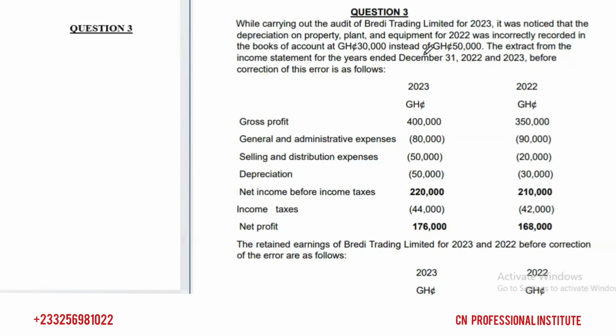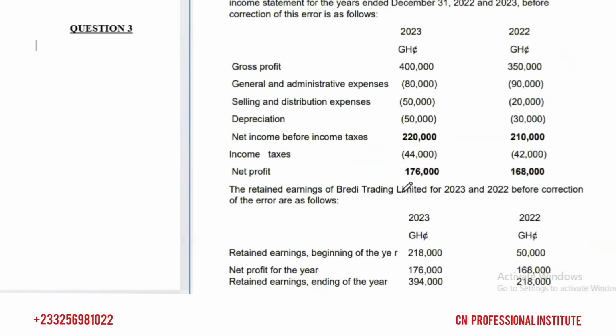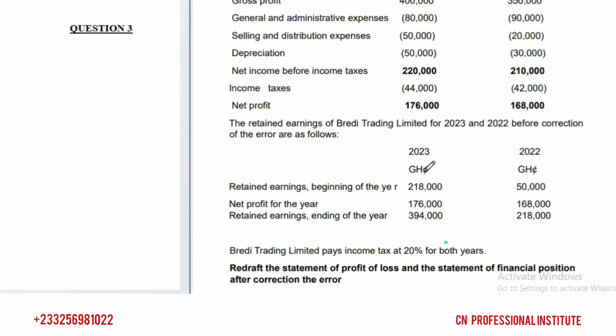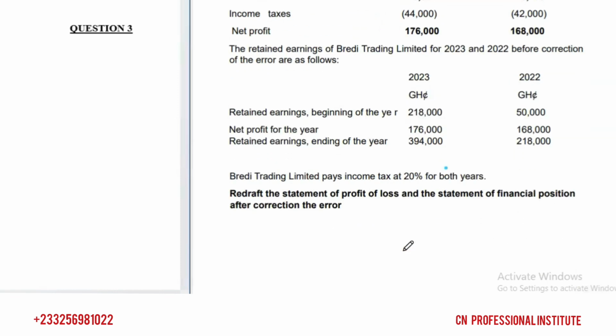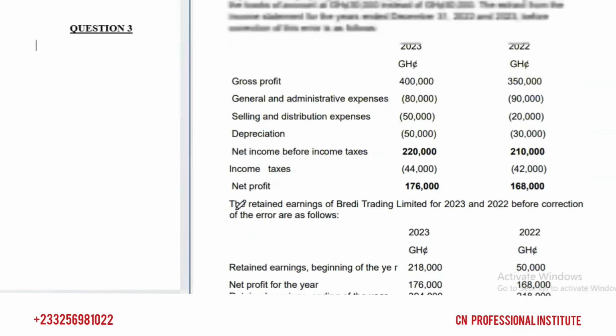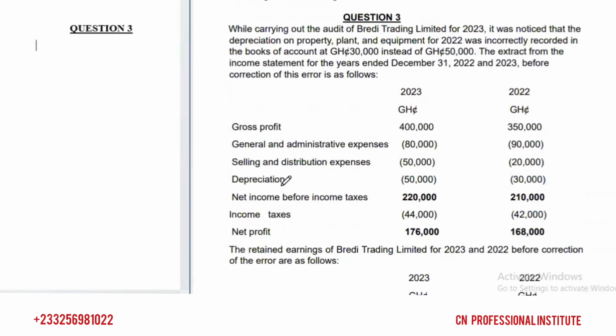So we have the profits, admin expenses, selling, depreciation, net profit before tax, income taxes, and net profit after tax. And we are told that the retained earnings of Bready Trading Limited for 2023 and 2022 before correction of the error is as follows. So we have the opening balance, profit for the year, and the closing. Bready Trading Limited pays income tax at 20% for both years, and the requirement is we should redraft the statement of profit or loss and statement of financial position after correction of what? The error. So here the error is with depreciation.